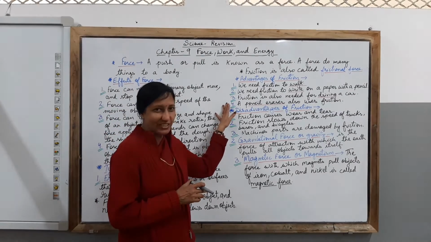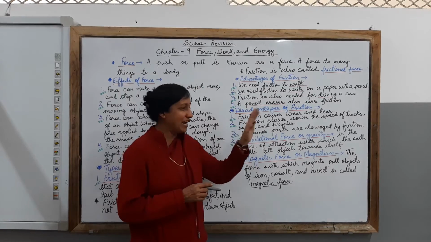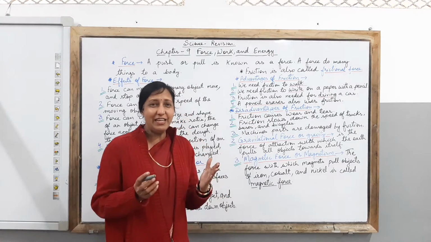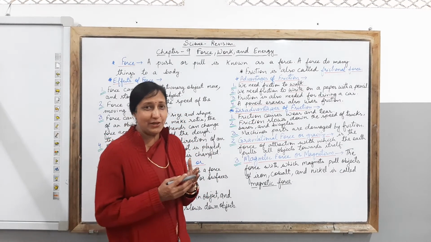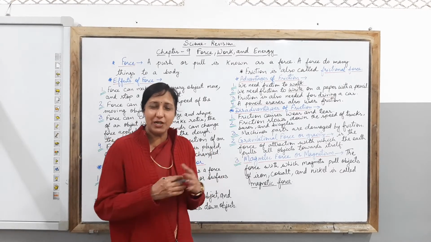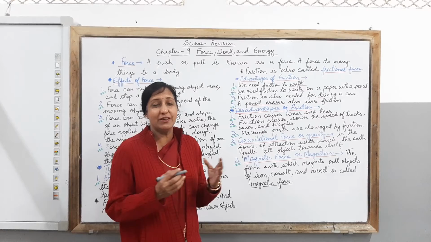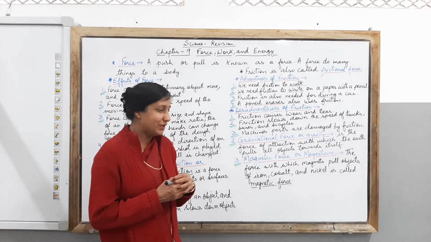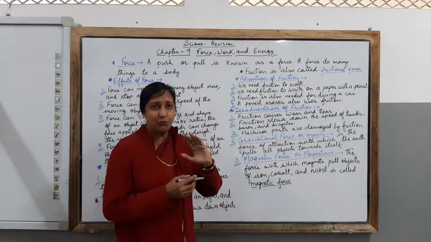Third point says, children, friction is also needed for driving a car. Again you must think and try to understand, because of friction the vehicles are able to move from one place to another. As you must have observed, the rough surface of the road is helping the car to move in one direction.